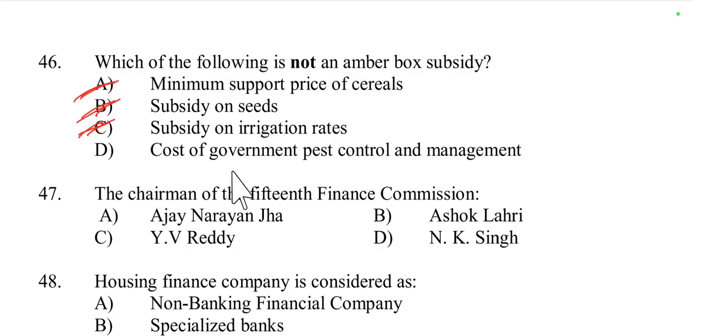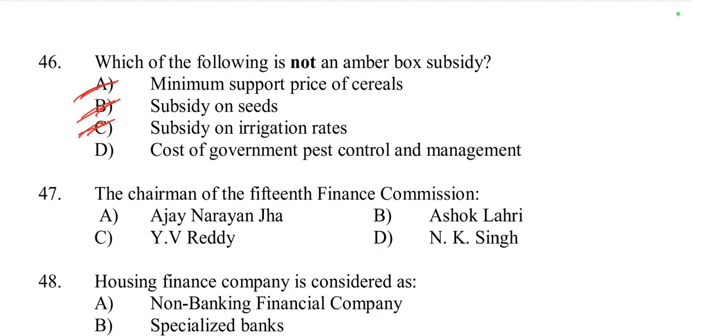Then the fourth one is cost of government pest control and management. This is generally considered a green box subsidy, not an amber box, as it supports agricultural production but is not considered trade distorting; it is considered to be for public goods.